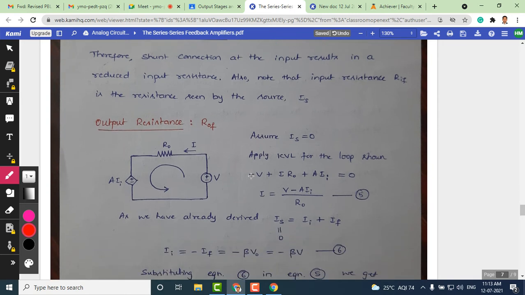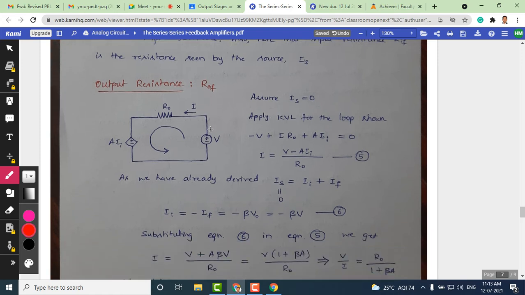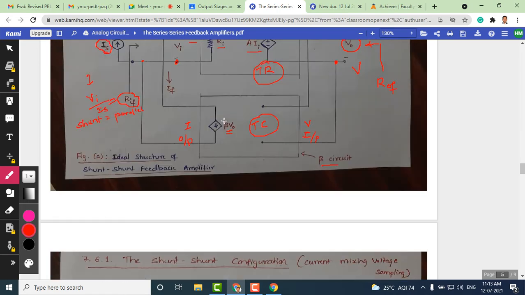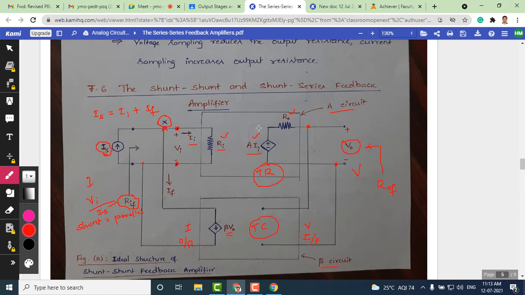And let's apply the same procedure that we have done for other circuits to measure output resistance, ROF. We know the procedure to measure output resistance, right? We need to extract the output circuit from the equivalent circuit. Let me show you which part we are extracting here. Look at this, this part we are extracting. I'll highlight it with different colors so that you can easily understand which part we are extracting.